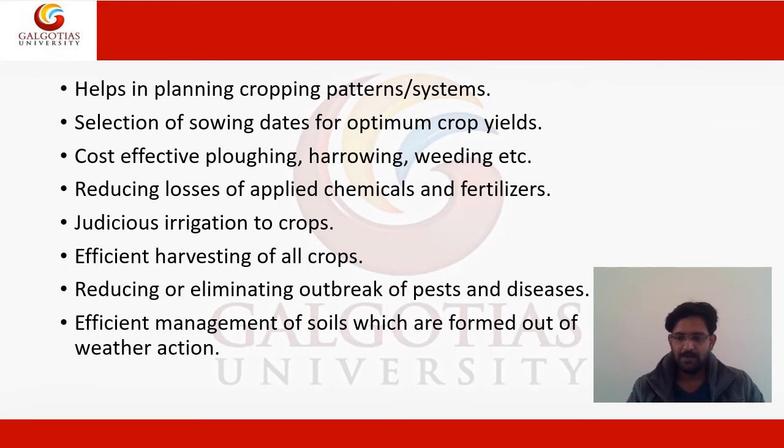So when we can forecast what the weather condition is going to be in the future, we can advise the farmers to plant their crops accordingly. Okay.